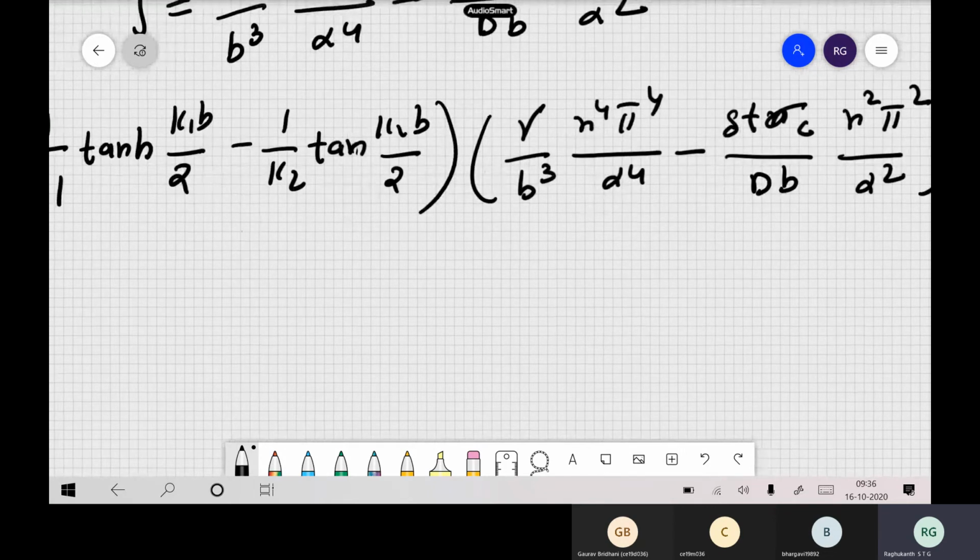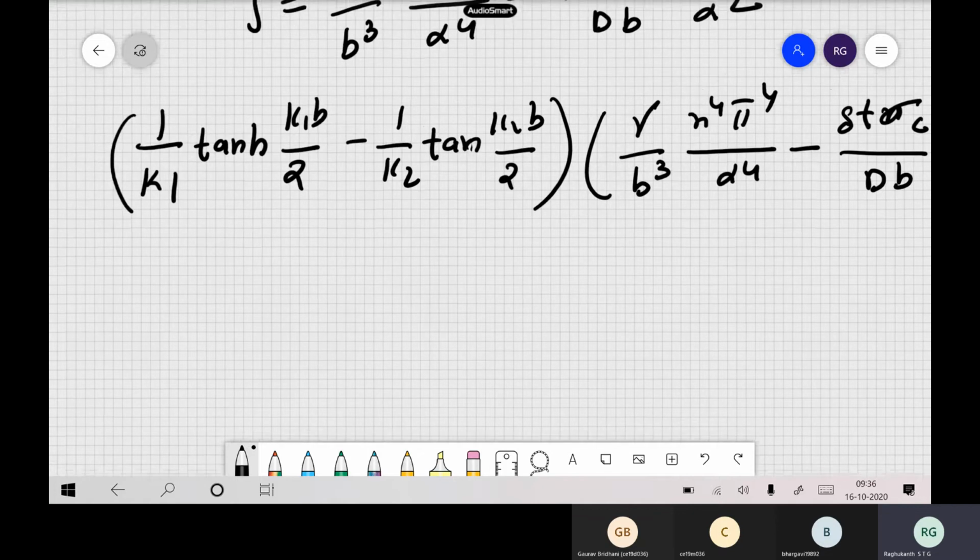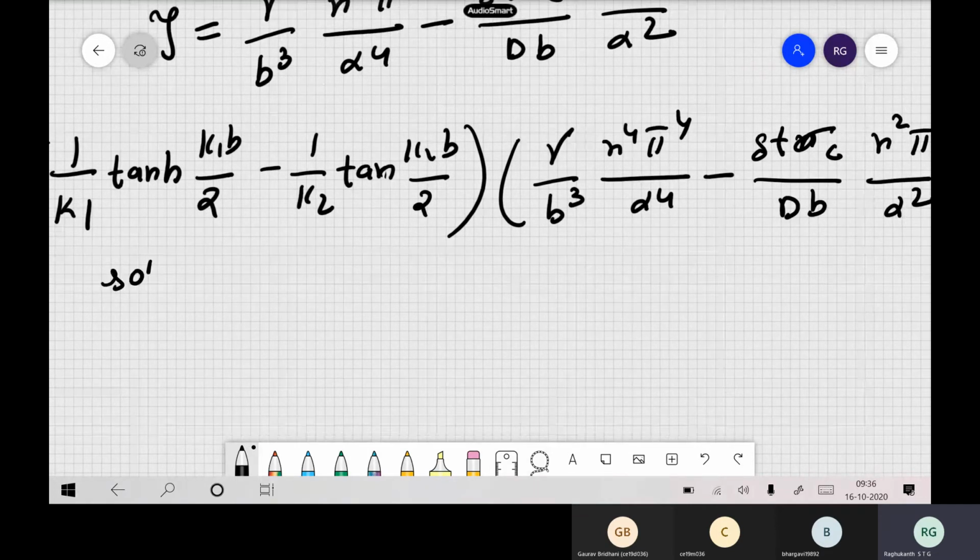So this is a very big equation you have. Now you have to solve this equation for k1, k2. You have k1, k2, sigma c, and the terms nx, ny, all those terms will be there. So now you have to solve this transcendental equation.